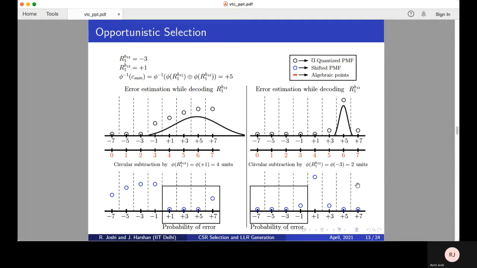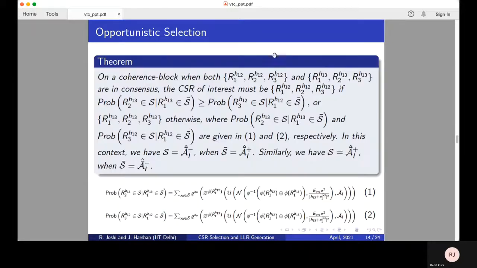As we also know that the retrieved version should be +1, the event of error occurs when this point is decoded as any point on the left-hand side of the quantizer, as we are employing a two-level quantizer to synthesize bits. Likewise, we do this for the other nodes, and the CSR which minimizes this error is used for that coherence block. The same algorithm is presented formally here.